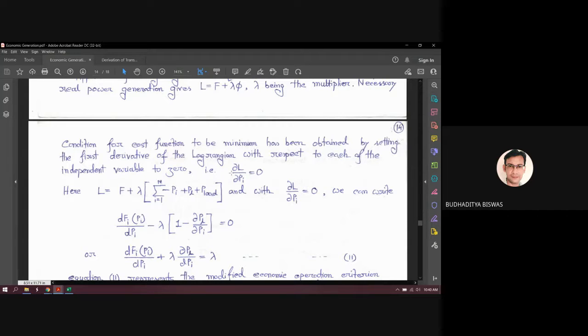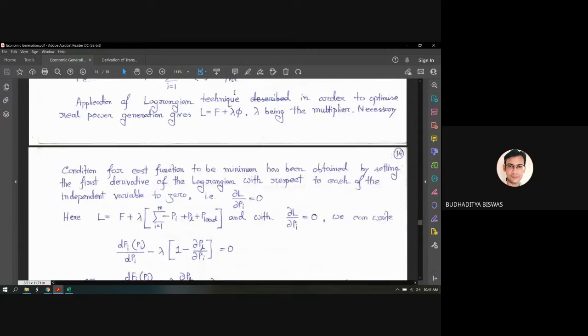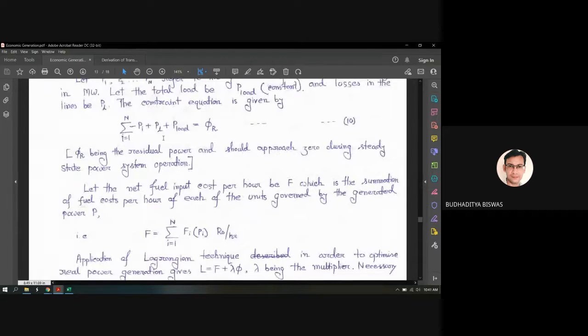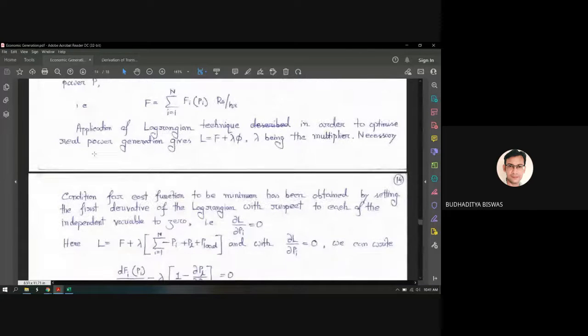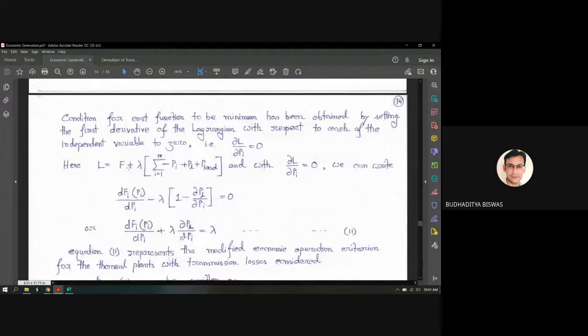Same as the previous. Now replace the value of phi, that means the constraint equation, from expression number 10. We get L equal to f plus lambda times phi, with del L by del Pi equal to 0.